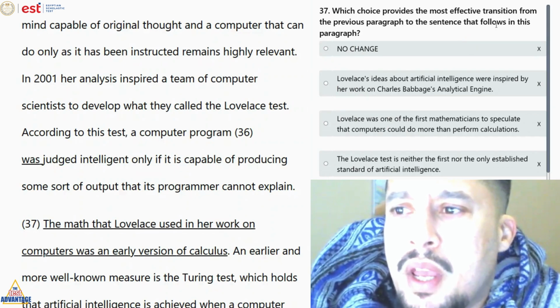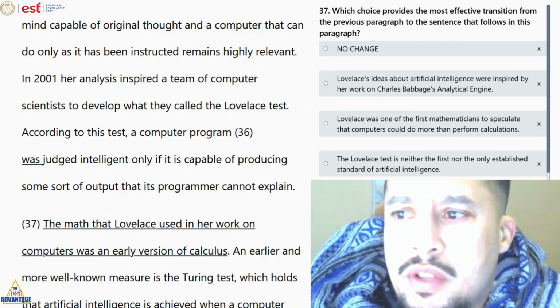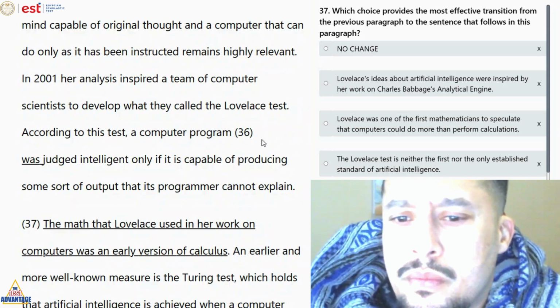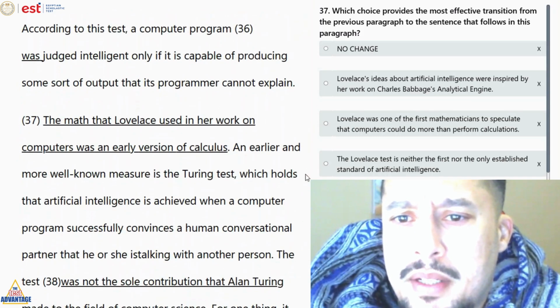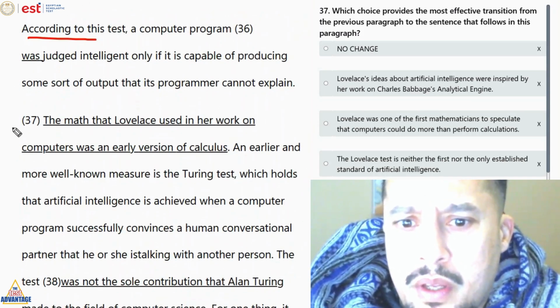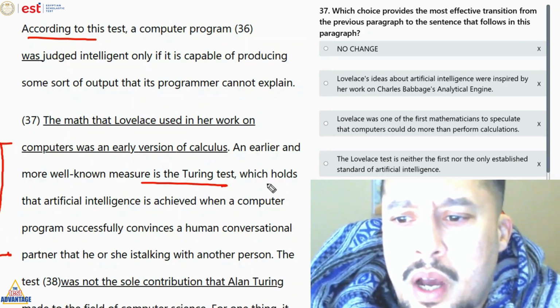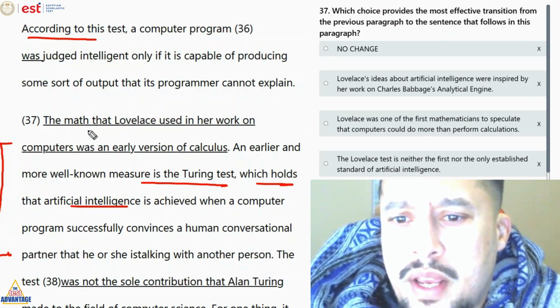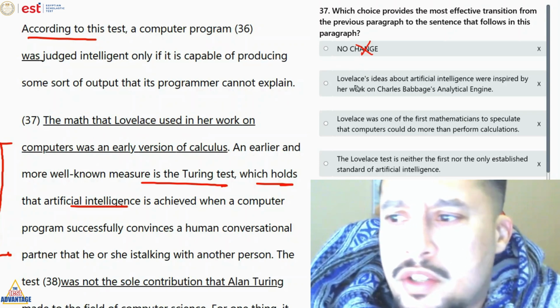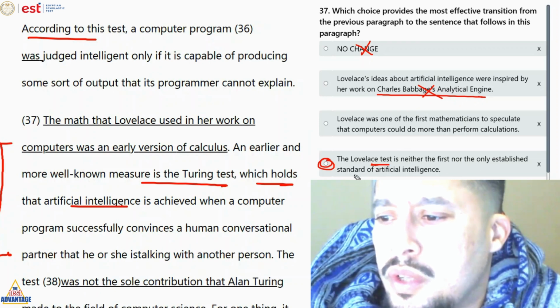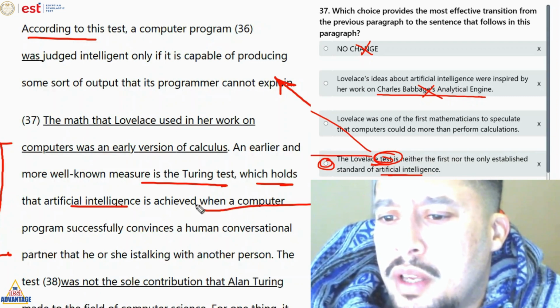Question 37. A transition from the previous paragraph to the sentence that follows in the paragraph. So previous paragraph بيكلمنا عن test صح؟ test عملوها. So the following paragraph, let's see, another test. So we're talking about tests, right? So answer A. No, we're not talking about tests for answer A. Answer B, برضو not a test. I think it's answer D. The Lovelace test is neither the first nor the only established standard of artificial intelligence. So here's the connection. بيكلمنا عن test في اللي فات وكلمنا عن test في اللي بعديها.